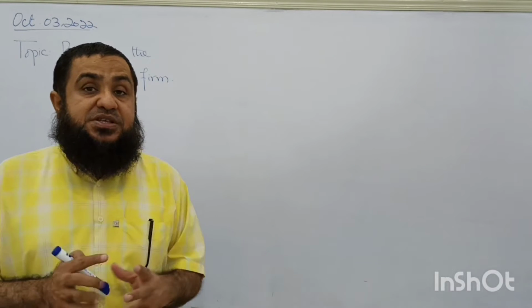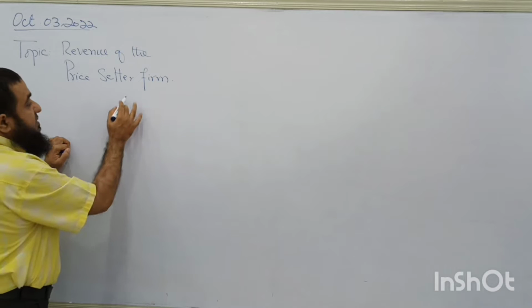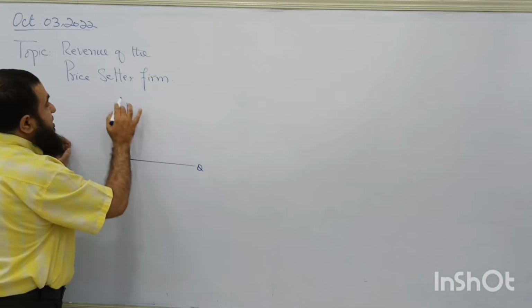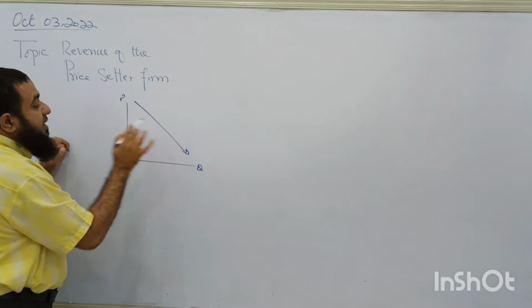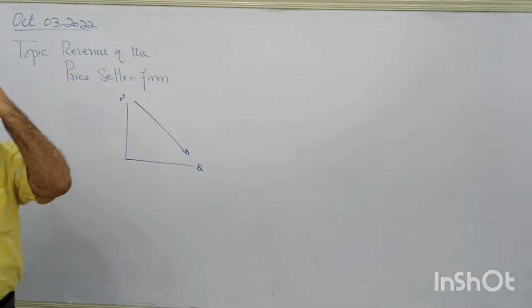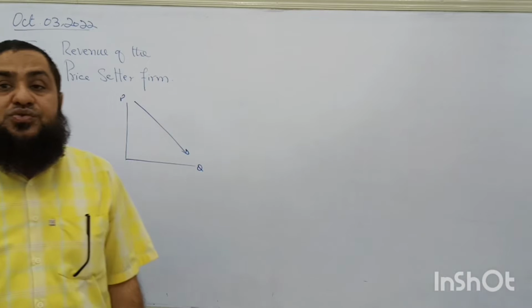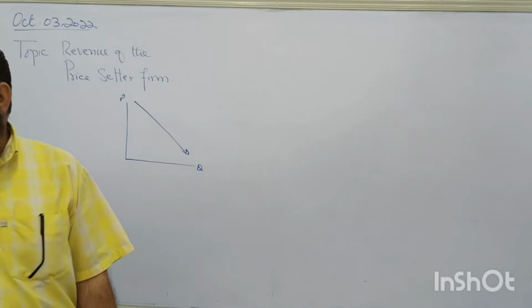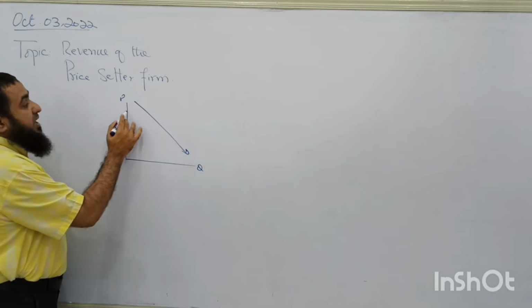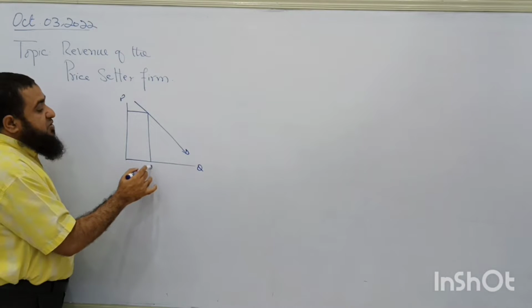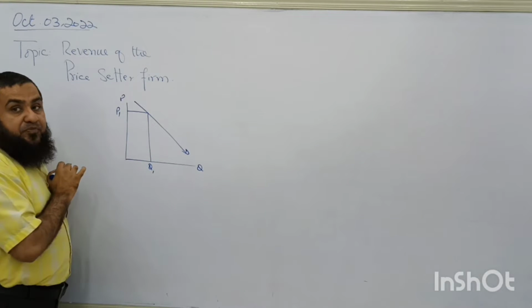But in this case, what type of demand curve is the firm facing? A downward sloping demand curve, like this one. Now in this case, if the firm wants to increase its quantity sold, what does it have to do? It has to decrease the price. For example, at this price, the firm is able to sell this quantity.